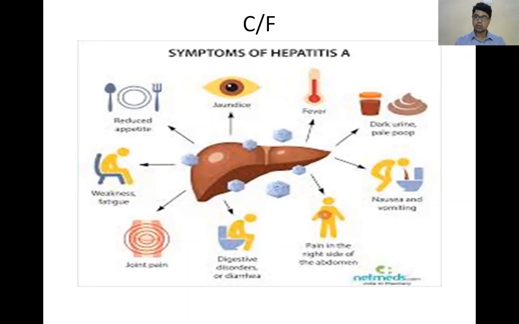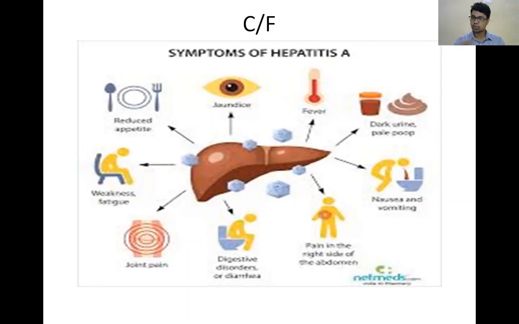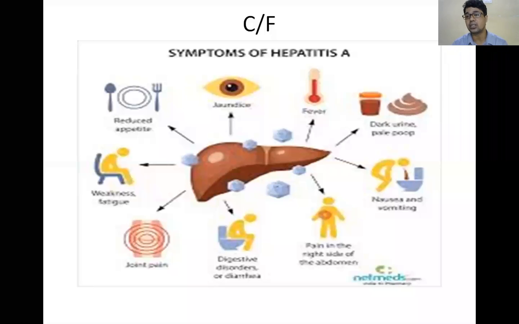So then one more sign. What are the signs? Two signs you will get. One is jaundice. These are the symptoms, but two signs you will get: one is jaundice and one is tender hepatomegaly. What are the signs and symptoms of hepatitis? These are the symptoms of hepatitis. What are the signs of hepatitis? One is jaundice, second one is tender hepatomegaly.